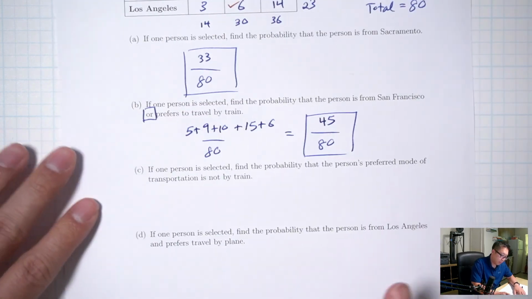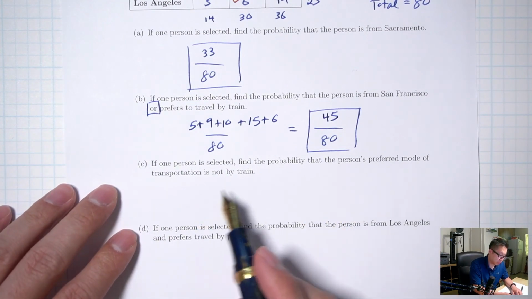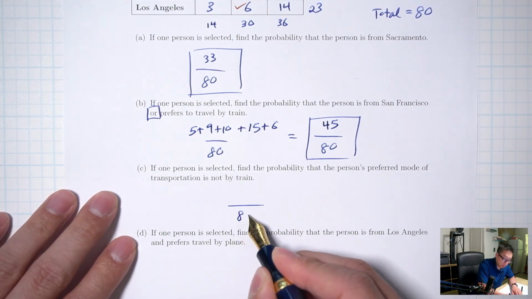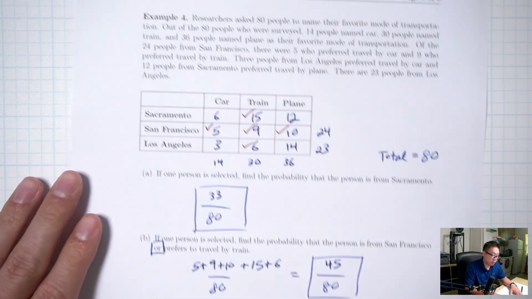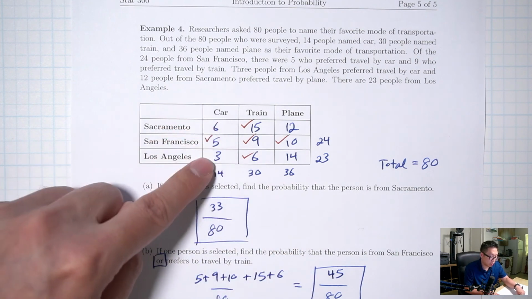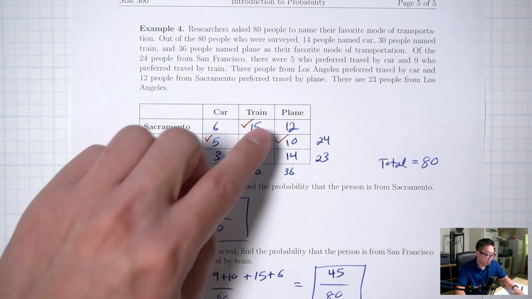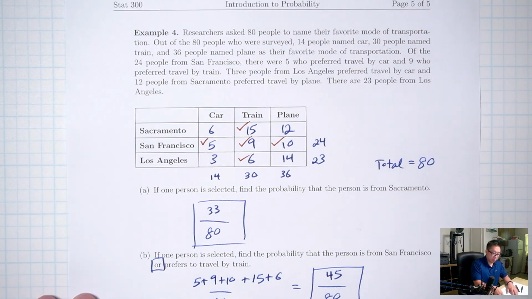Part C, if one person is selected, find the probability that the person's preferred mode of transportation is not train. Bottom is going to be 80, the total. The top, not train. So not train would be the first column and last column. So 6, 5, 3, 12, 10, 14, which is 50.